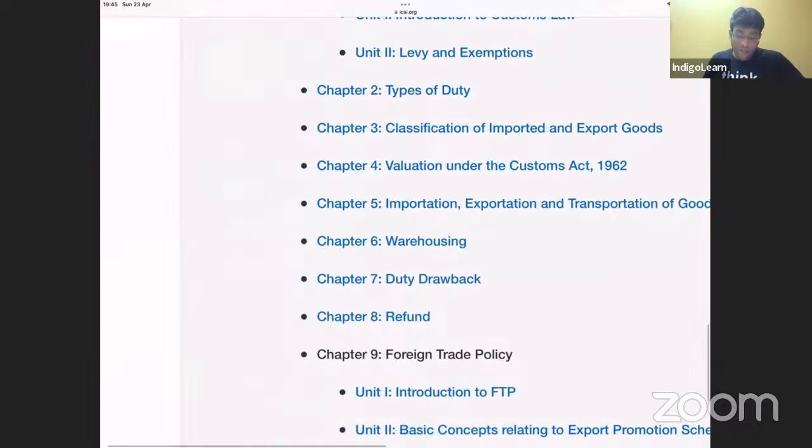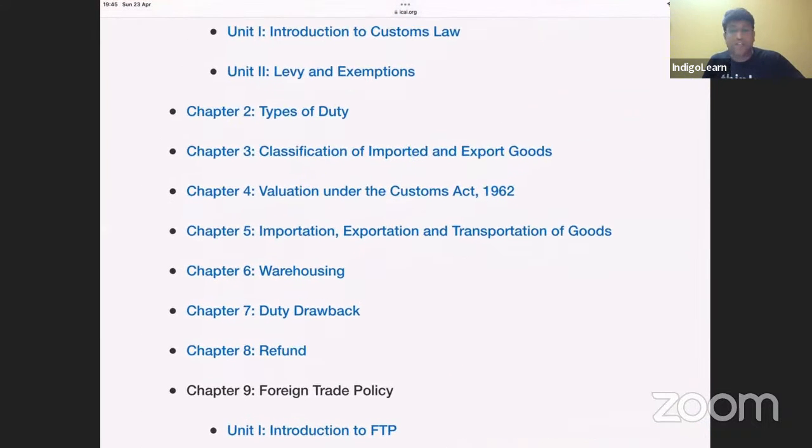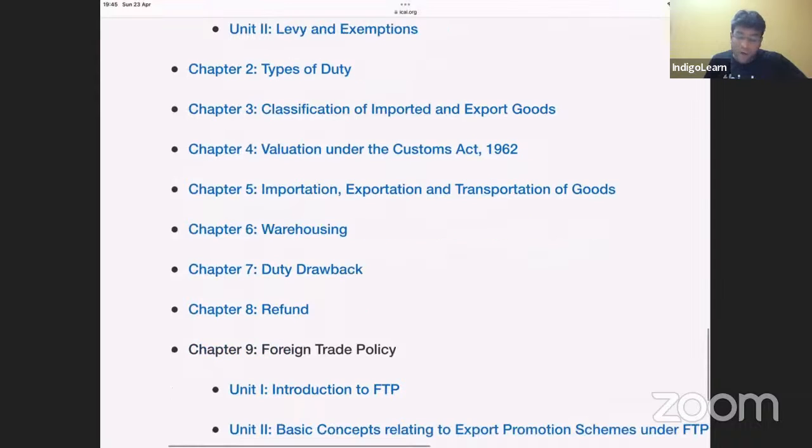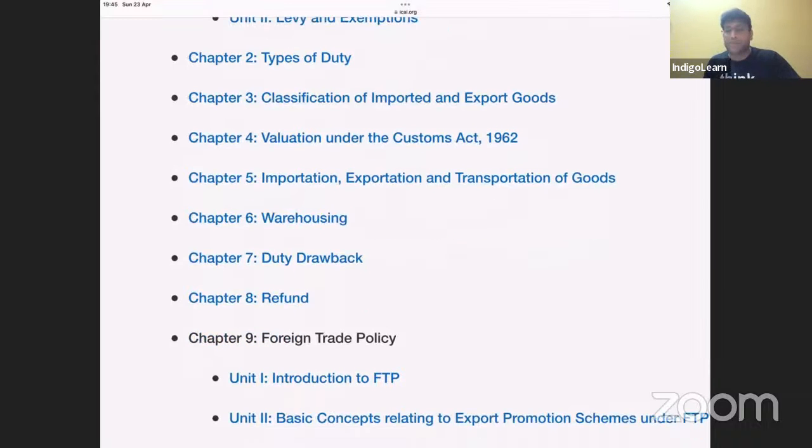Come back to the discussion. So as I was telling you, my dear friends, that is the story of a lot of interesting points related to types of duty, where there is a high probability that a question may trigger in the exam. Next topic, that is something called classification of imported and exported goods. There is not a great topic as such.